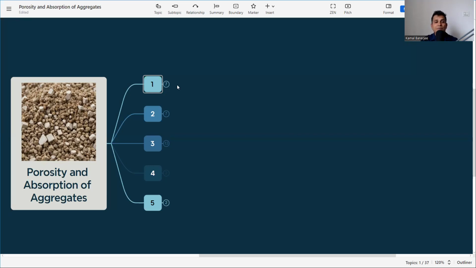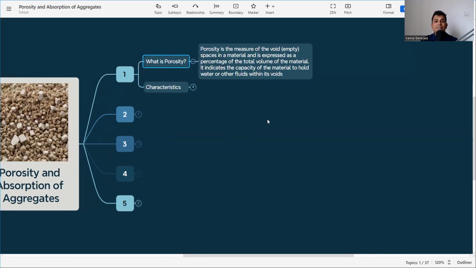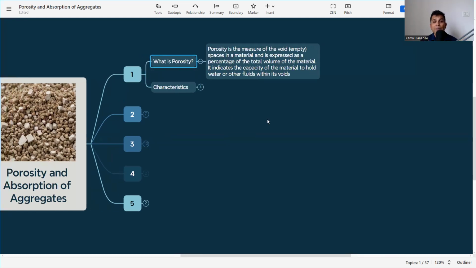So let's jump into the subject, that is porosity and absorption of aggregate. First, we need to know what is porosity. Porosity is a measure of the voids or empty spaces in the material, and it is expressed as a percentage of the total volume of the material. We all know that there is a void in between two particles of any material. So what will be the void percentage? That is measured in a percentage, and it is the porosity.